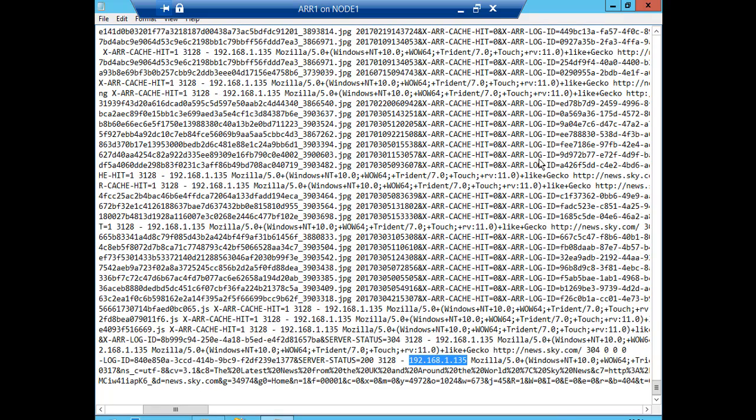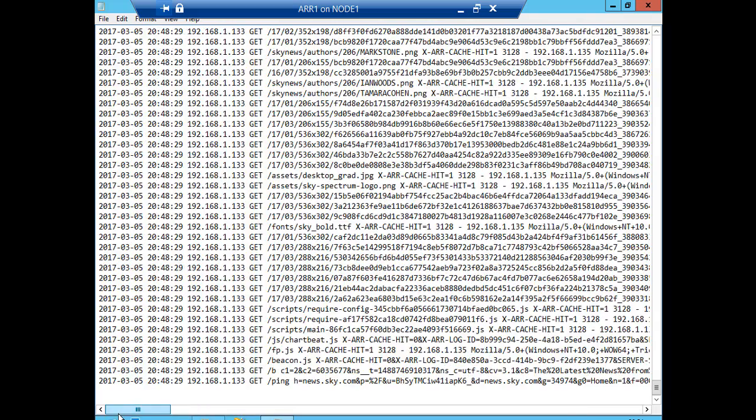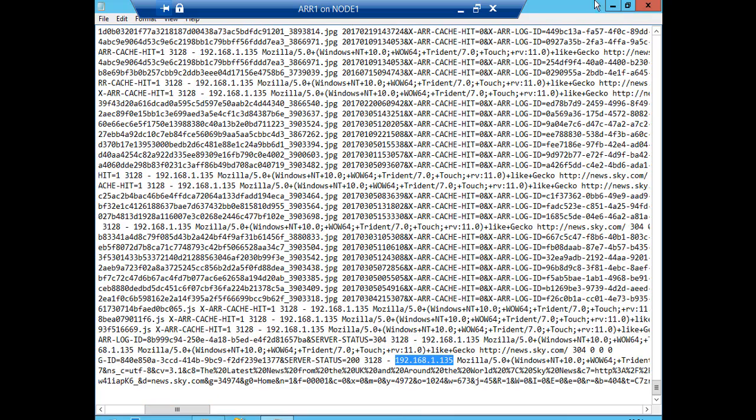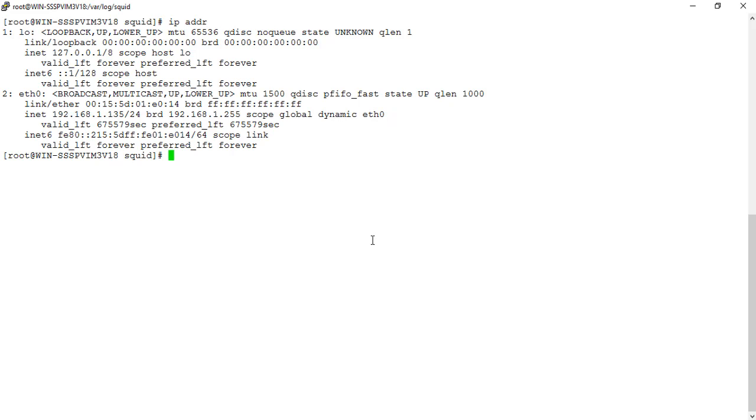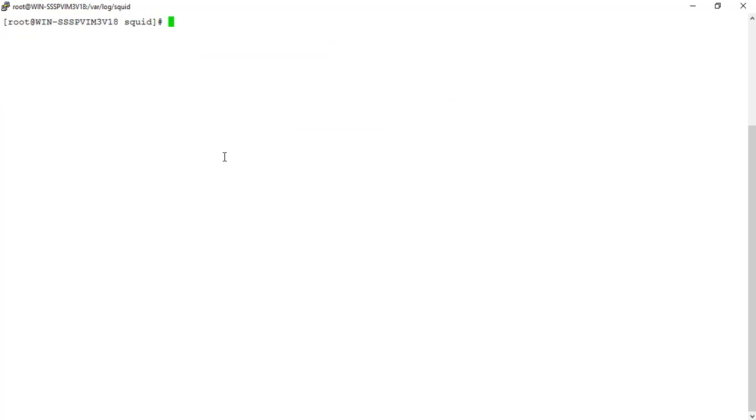So this shows how to proxy the traffic from Squid to another proxy server. It's quite simple. We've gone through the details of how to do it. I'm back at the SSH session to the Squid server. If I clear the screen, I'll go back into the Squid configuration file.